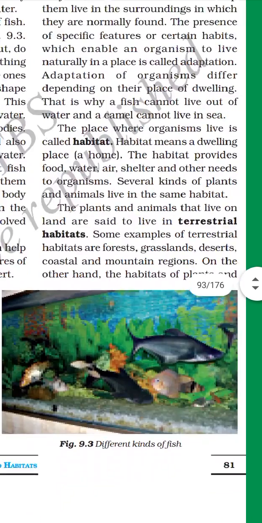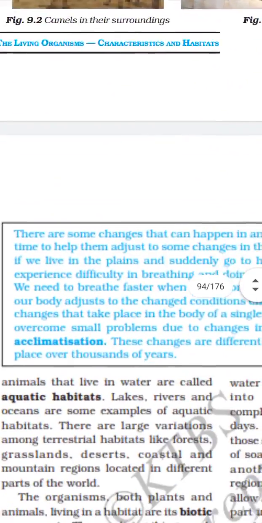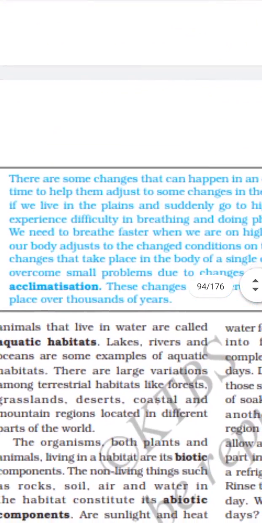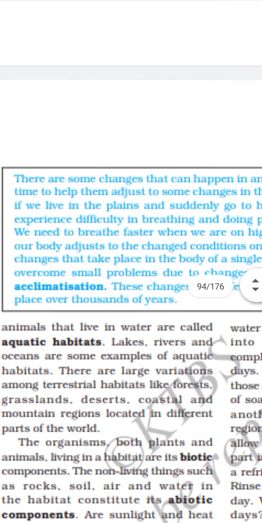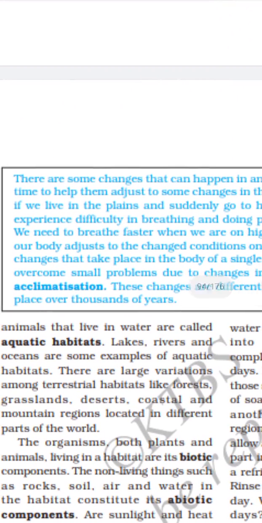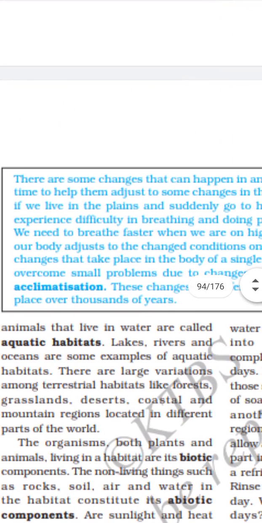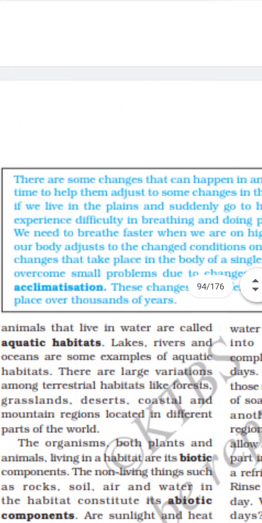On the other hand, habitats of plants and animals that live in water are called aquatic habitats. Lakes, rivers and oceans are examples of aquatic habitats. There are large variations among terrestrial habitats like forests, grasslands, desert.